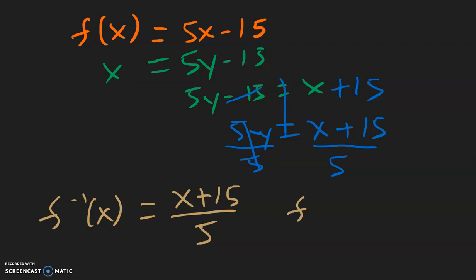So the other answer would be 1x over 5, or 1/5 x, plus 15 over 5, which is just 3. So both answers are equivalent. They're exactly the same. So if you see either one as a multiple choice on a test, that is correct.